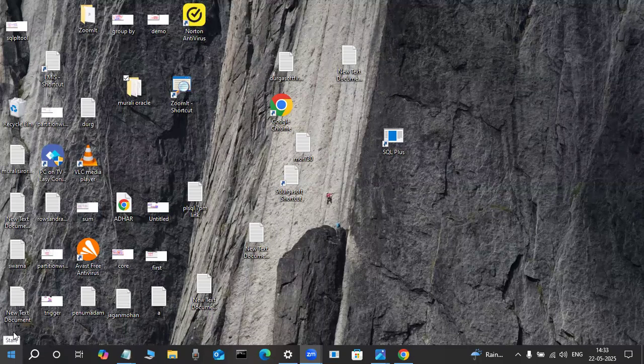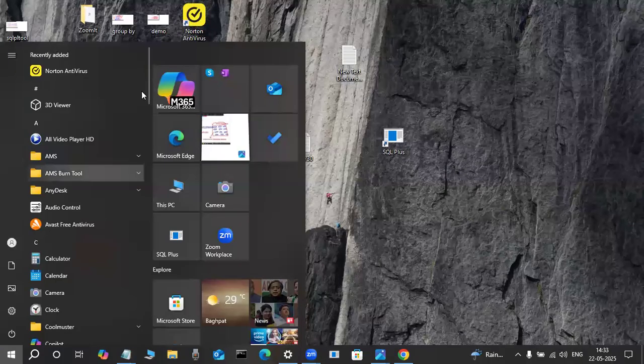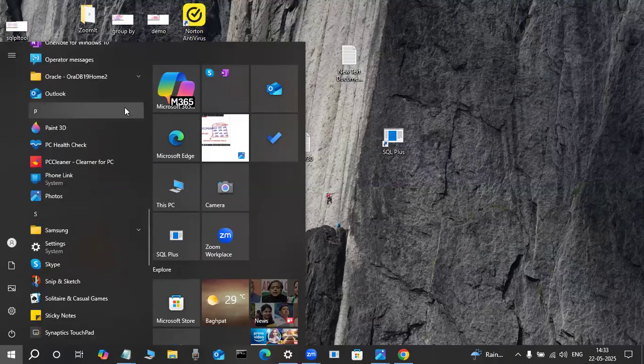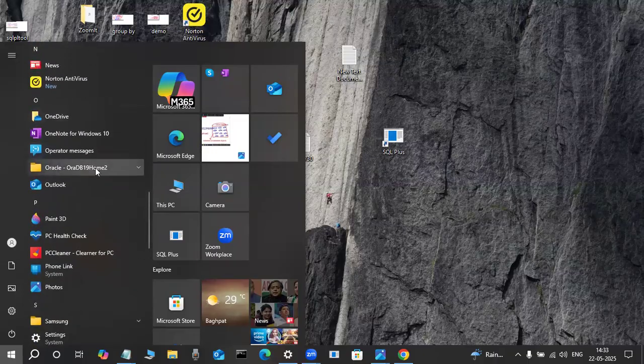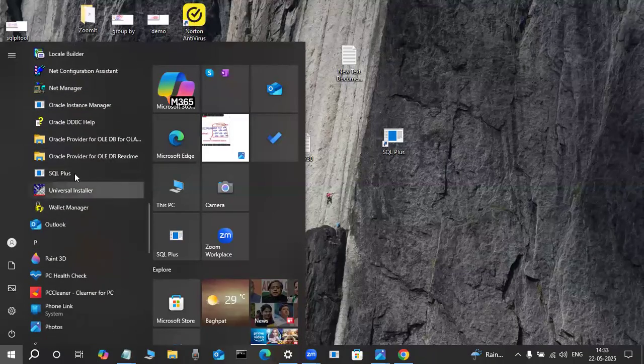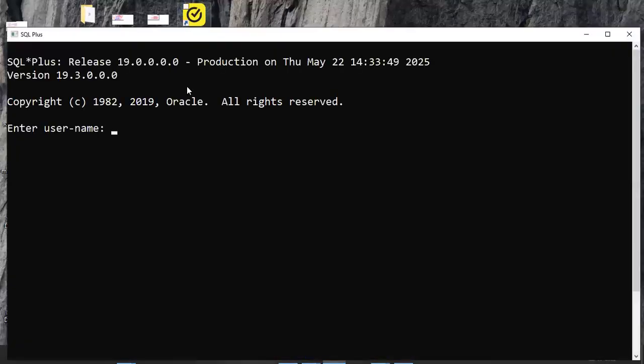Now where it is available, screen observe it. In Start, on the Windows side, Oracle DB Home is there. Observe here, this folder is there, Oracle DB Home. Just click this one, then automatically the SQL Plus tool is there. Yes, this is a command line interface.